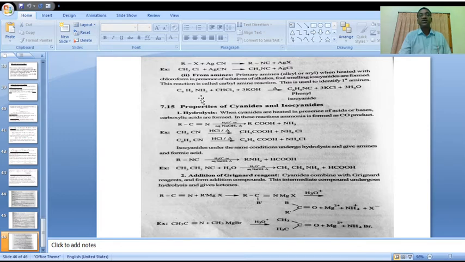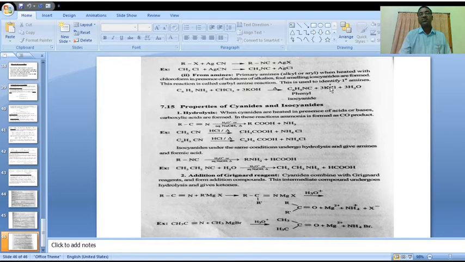Primary amines, it may be alkyl primary amines or aryl primary amines, are generally used in this reaction. Alkyl or aryl primary amines on heating with chloroform in presence of alkaline solution, 3 moles of potassium hydroxide, form phenyl isocyanide.